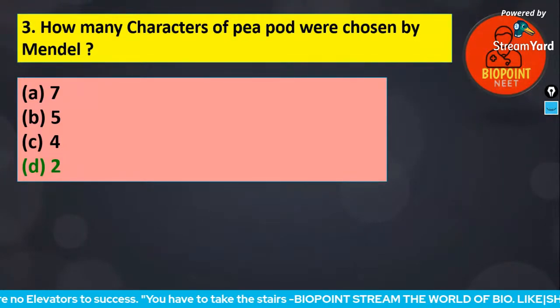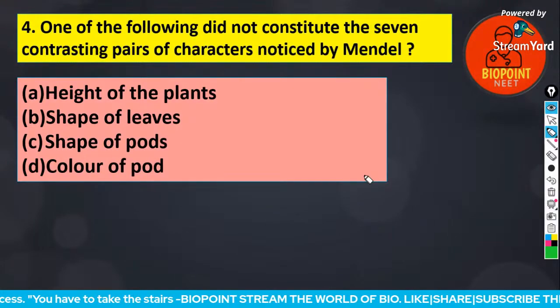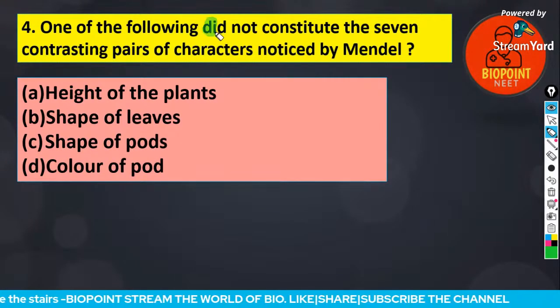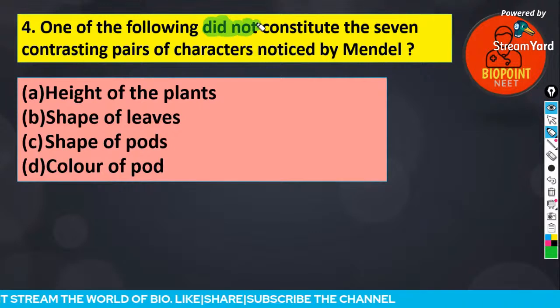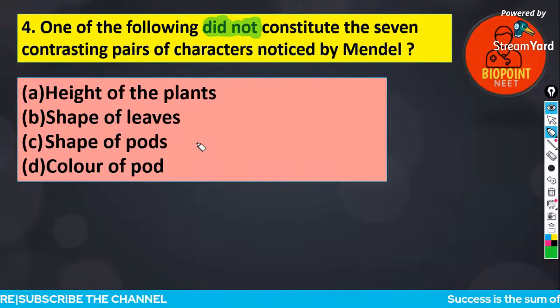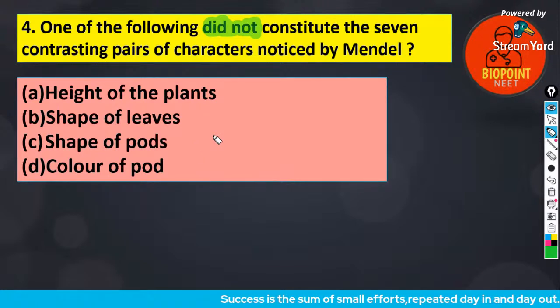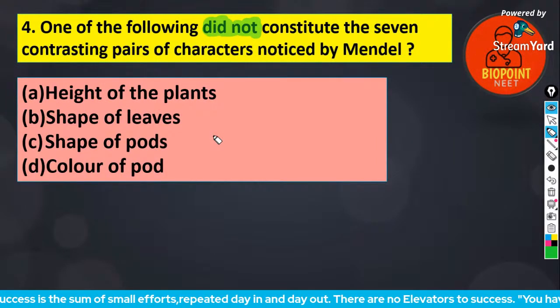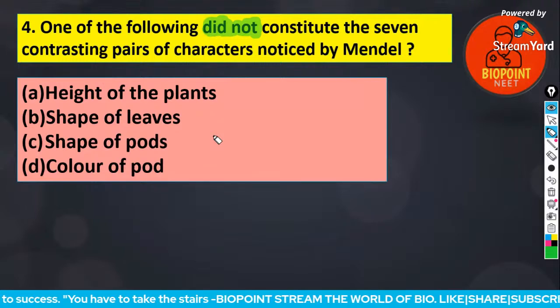Next question. One of the following did not constitute the 7 contrasting pairs of characters noticed by Mendel: height of the plant, shape of the leaf, shape of the pod, color of the pods. Answers on the chat box, everyone. So we studied 7 different characters chosen by Mendel, in which we haven't studied one of the 4 given options. So which is it?